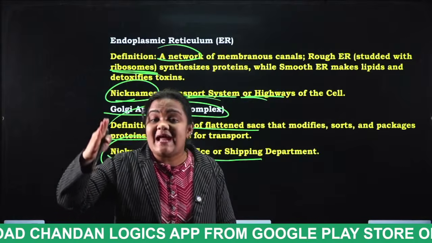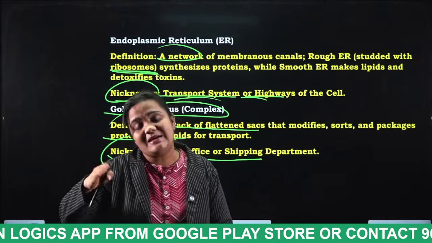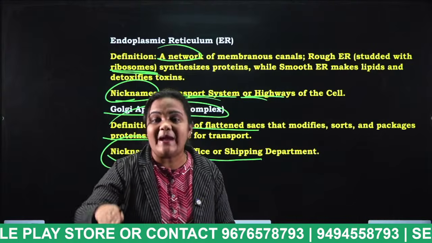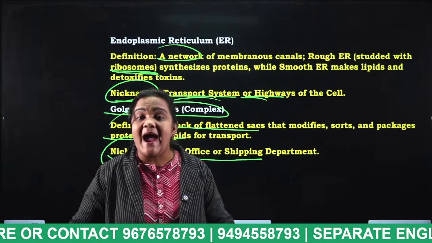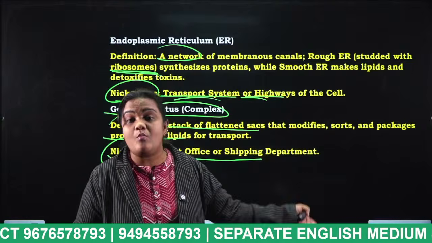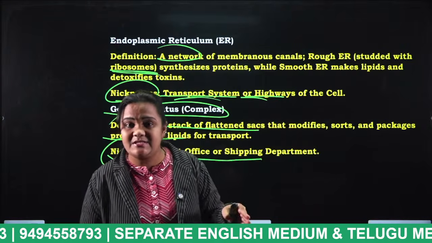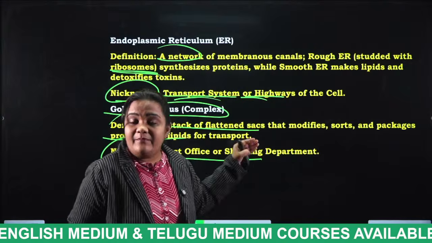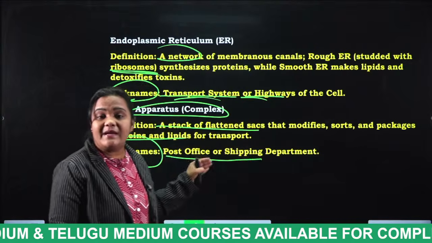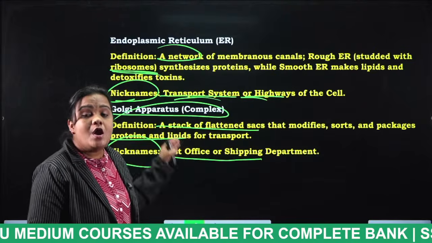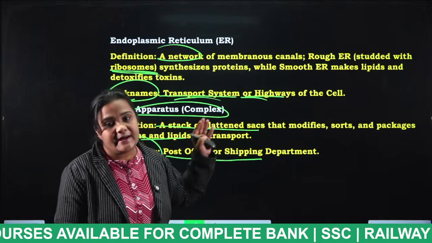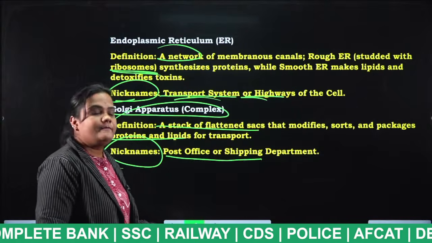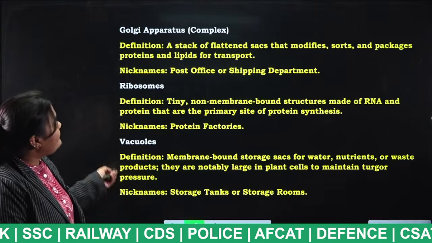The lipids and proteins, which are synthesized in the rough endoplasmic reticulum and smooth endoplasmic reticulum, the Golgi complex will modify those proteins and lipids, and sometimes they will store them. Okay, and by this we can say, what is the nickname of this Golgi apparatus, students? Post office or shipping department. Okay, yes, very good.